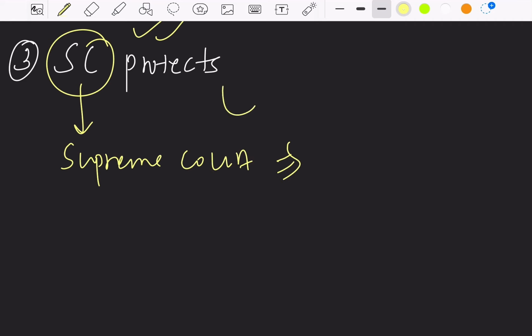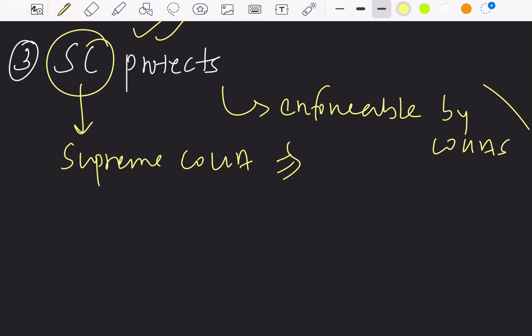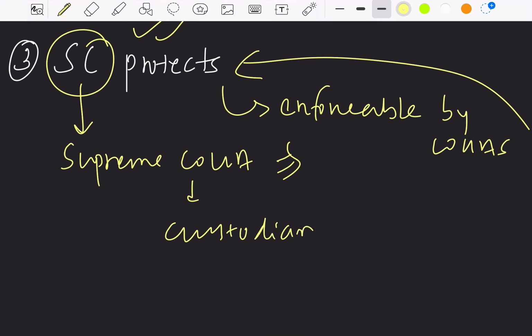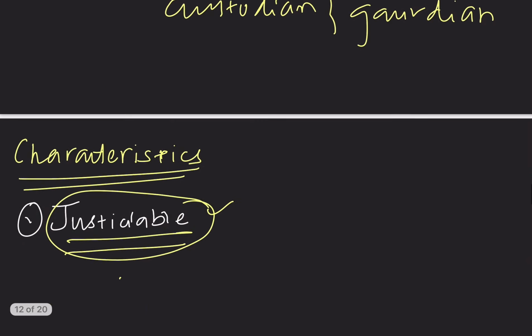So, if the fundamental rights are violated, it is enforceable by courts, and we can directly approach the Supreme Court for its protection. So, the Supreme Court is the custodian and guardian of fundamental rights, and this is very important because once previously in UPSC the question was asked: the custodian and guardian of fundamental rights is? So it is the Supreme Court, and this shows the importance of fundamental rights.